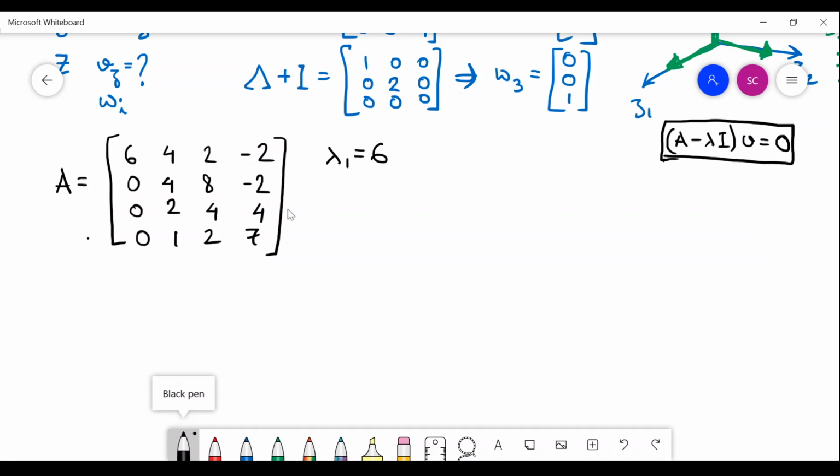The second eigenvalue I will be able to extract if I notice that the sum of entries along a row or along a column is the same. So you see that the sums along the rows are all 10. So if that sum is the same, then that becomes the next eigenvalue.